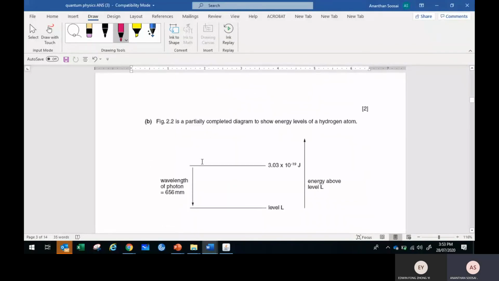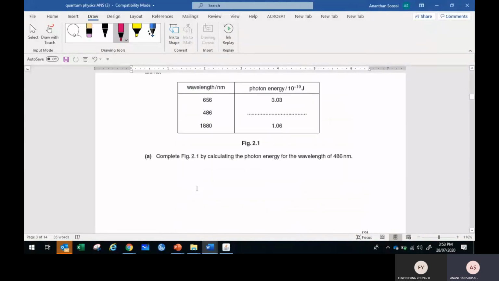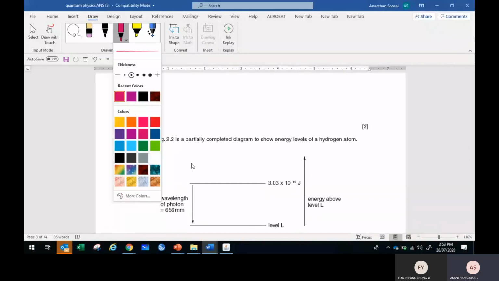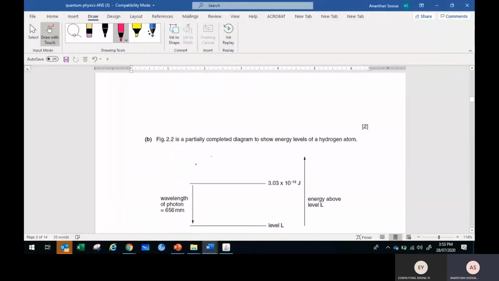Okay, 656 is here. You need to draw the 486 and 1880. Where do you put another energy level? In between these 2 lines, or on top of this line? You draw here, or here. 1 or 2. Should be 1, right? So you must draw 1.